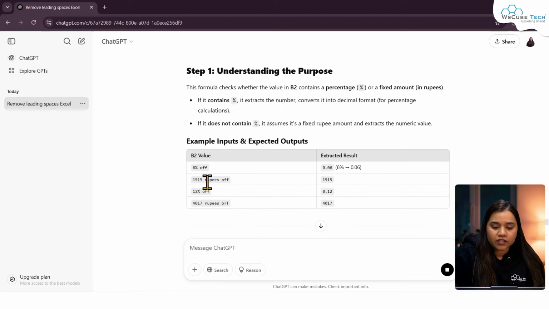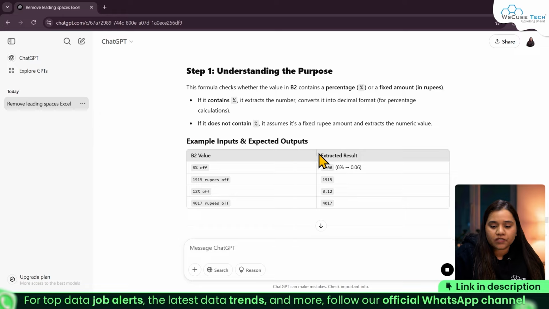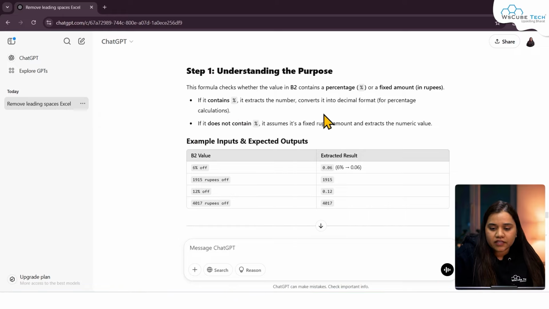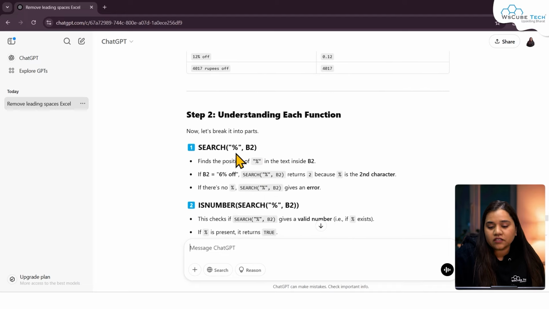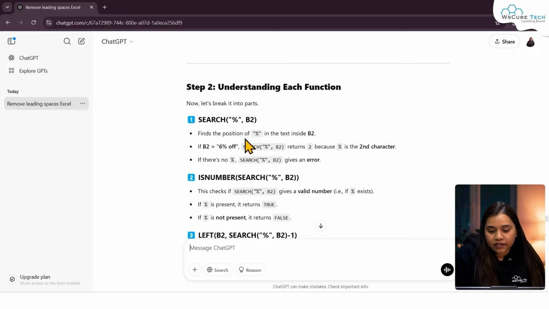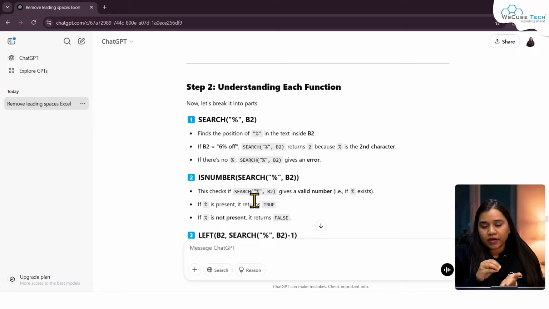So here, as you can see, the sample inputs and expected outputs are given. It contains a percentage symbol or a fixed amount in rupees. That was our situation, that here SEARCH will search for the percentage symbol in B2. It will find it, then ISNUMBER will check if it's a numeric value or not. So SEARCH basically gives you the index position. If a percentage symbol is there, in that case, the index value will be extracted.